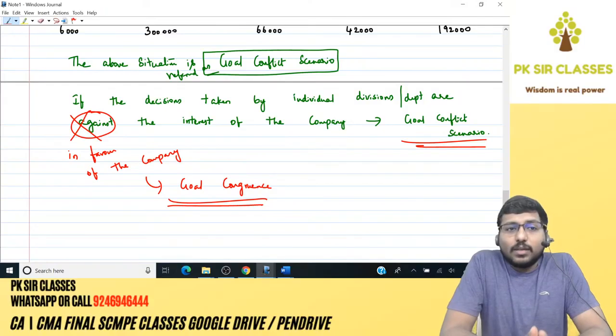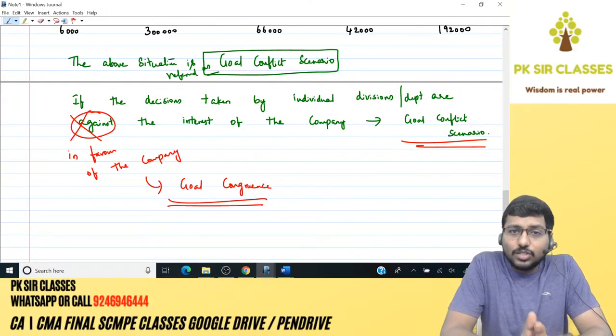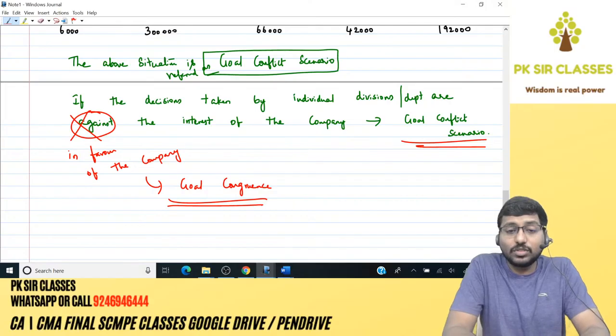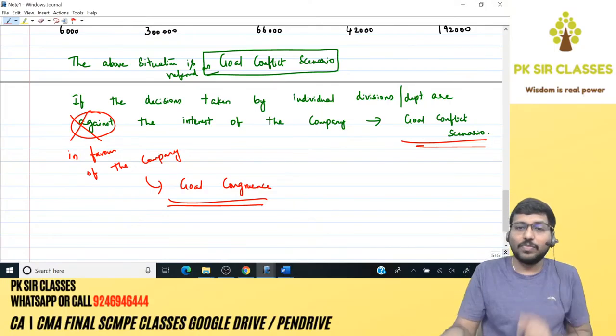So understand this. The situation in this particular question is that the individual decisions of the divisional managers, that is, South division would like to manufacture 6,000 and North division would like to manufacture 3,000, are against the interest of the company. Therefore, this is referred to as a goal conflict scenario.